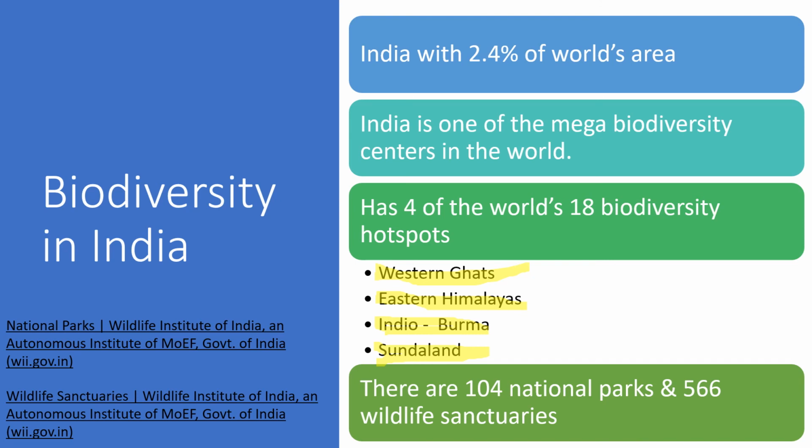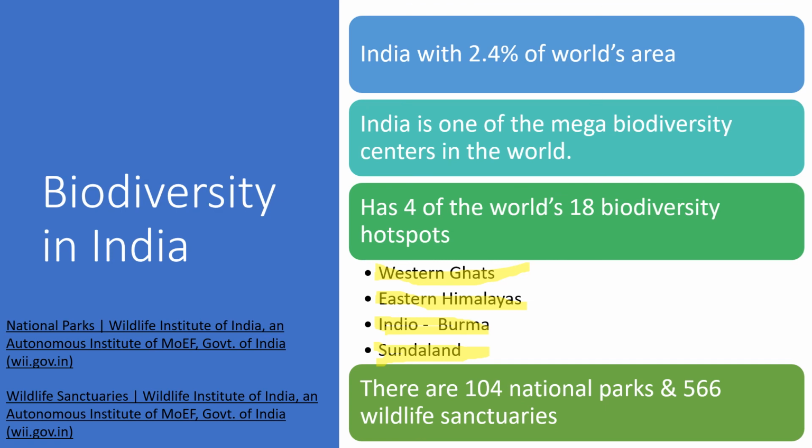And one more thing, there are national parks. At present in India, there are 104 national parks. Earlier, a few years before, we had only 80 to 90 national parks. Now the number of national parks is 104, and also 556 wildlife sanctuaries.